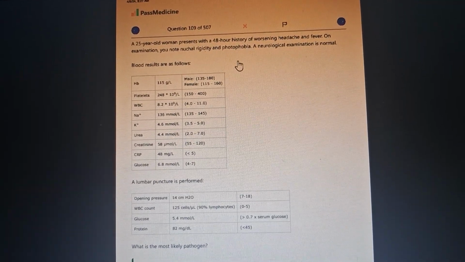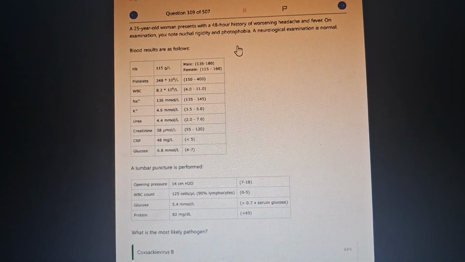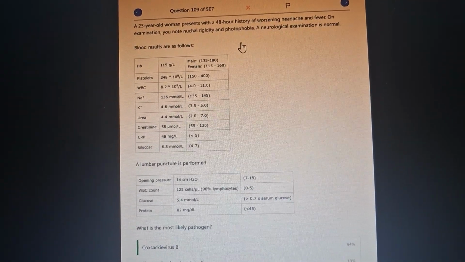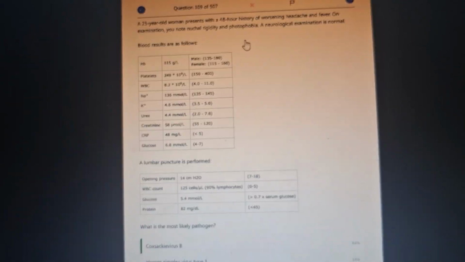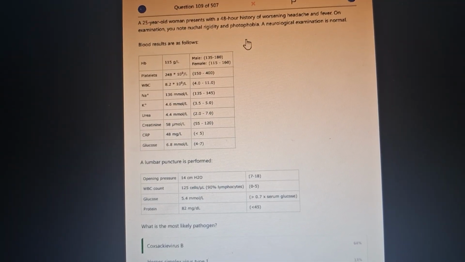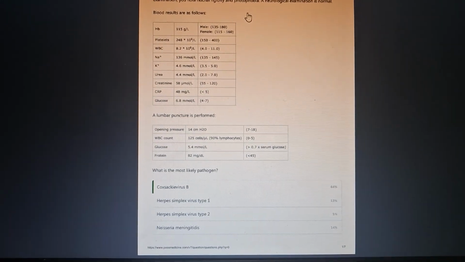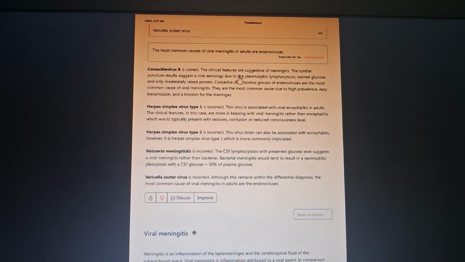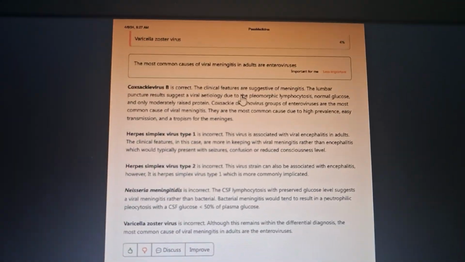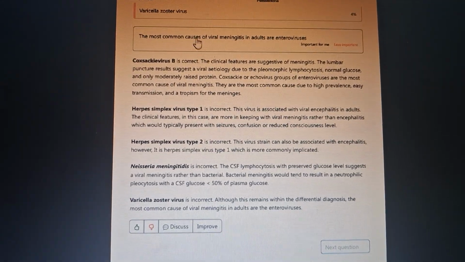Glucose is normal. Lumbar puncture: protein is high, and the WBC count is also high. So what can it be? They are saying that it is the Coxsackie B virus. So how will we rule out the other causes from the Coxsackie B virus?